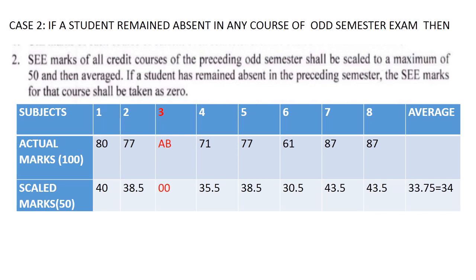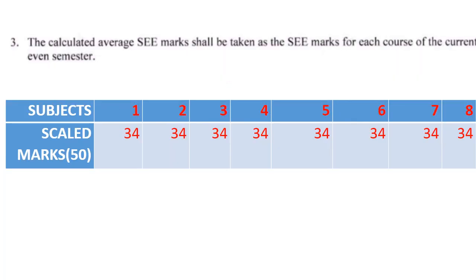So we'll take the next integer value, that is 34. 34 is the average semester end examination marks for all the courses, means for all the 8 subjects. So as usual, in the previous case we had taken it as 38. Now it has become 34 because he was absent for one subject.